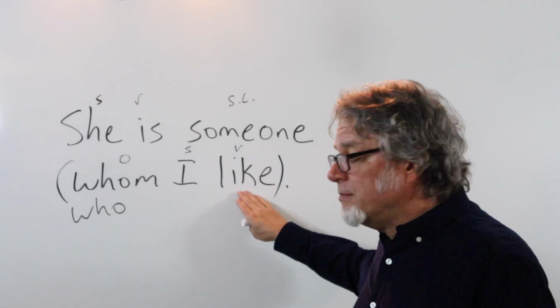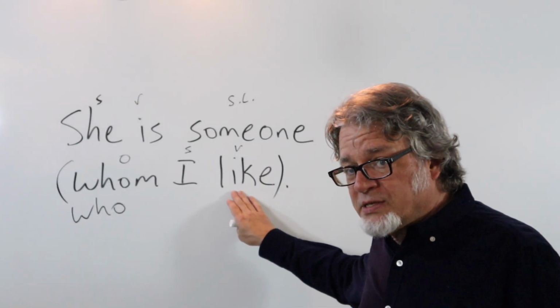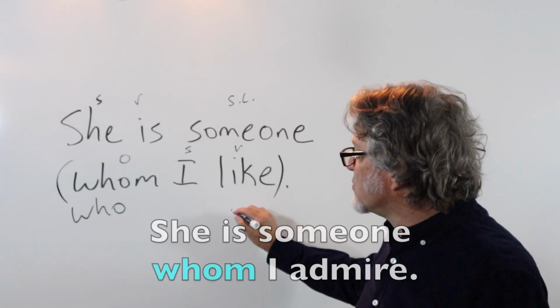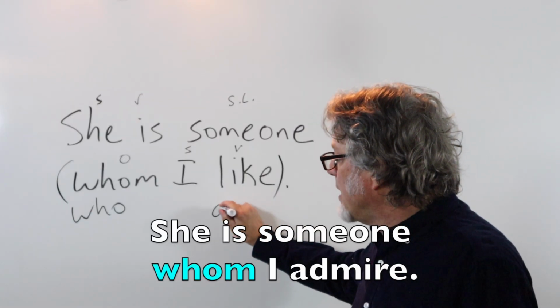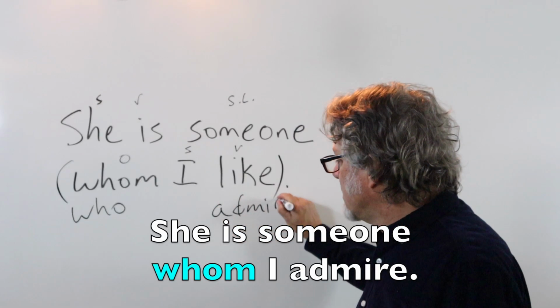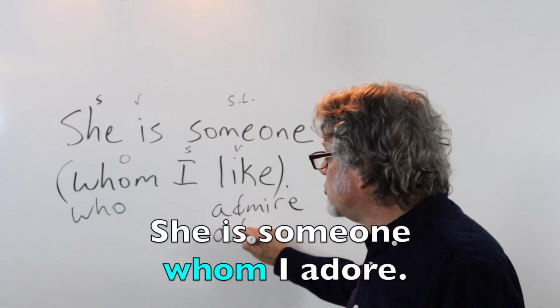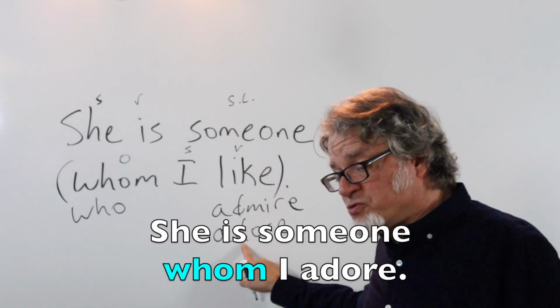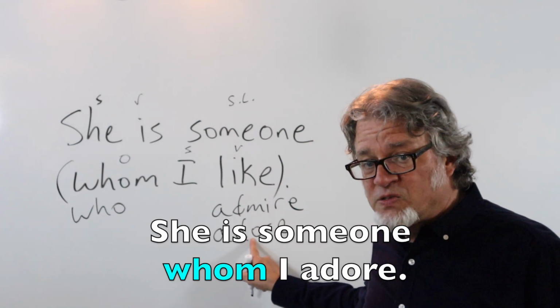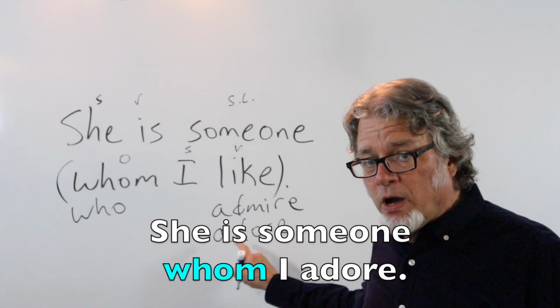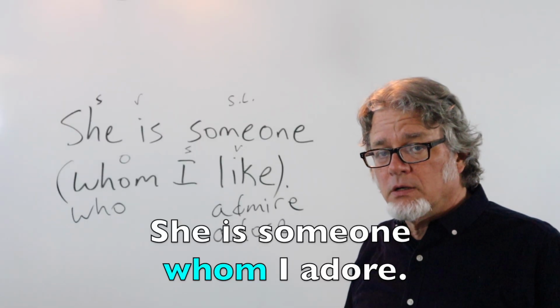There are other verbs you could use in a sentence like this. She is someone whom I admire. She is someone whom I adore. This is a very strong form of liking someone. She is someone whom I adore.